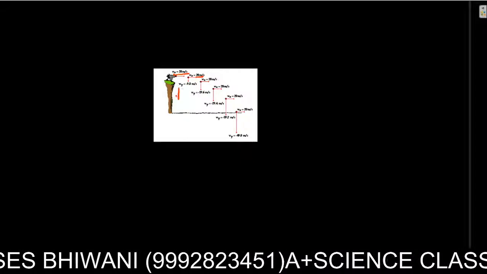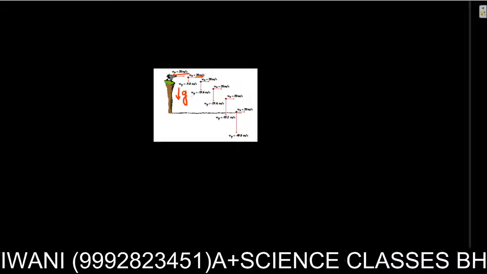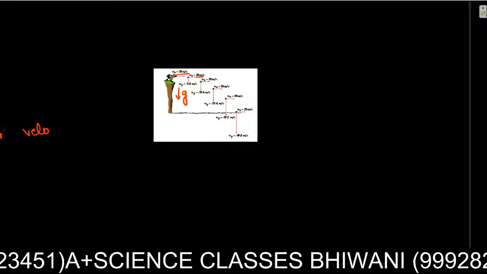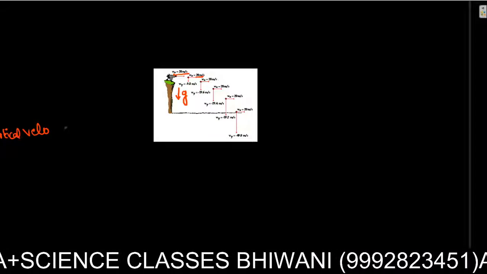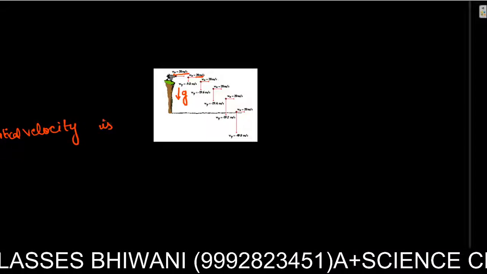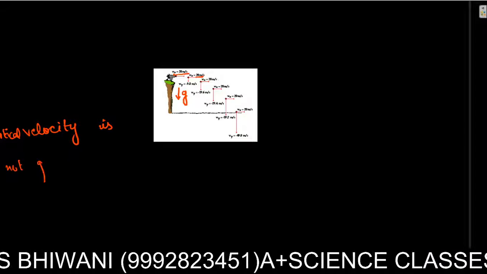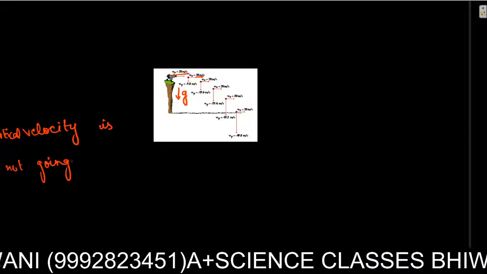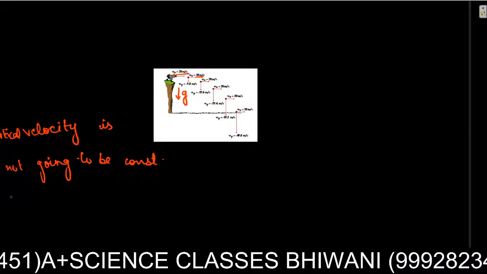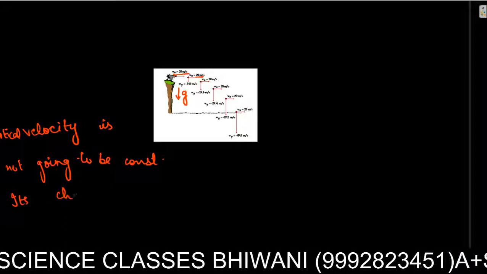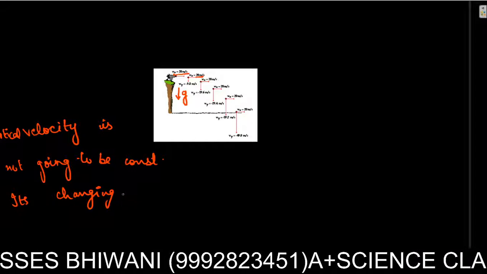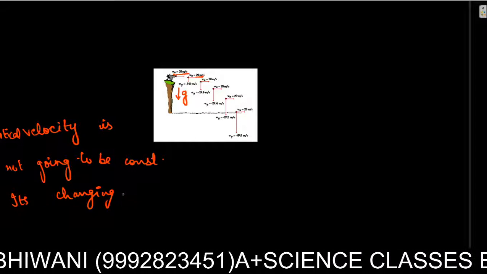But since our g is acting downwards, the vertical velocity is not going to be constant. It's changing at the rate of 9.8 meters per second.